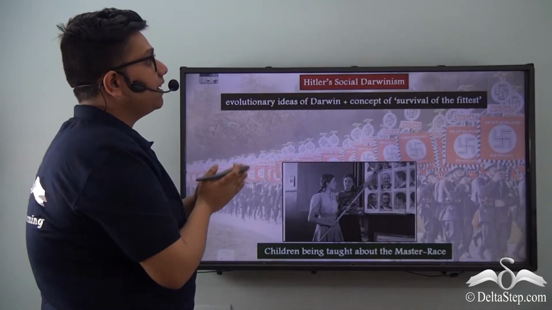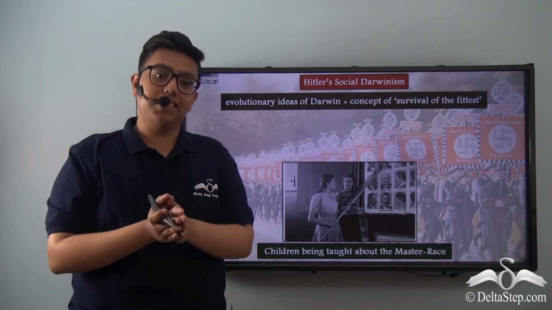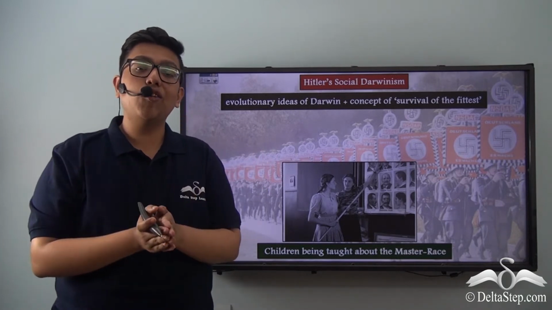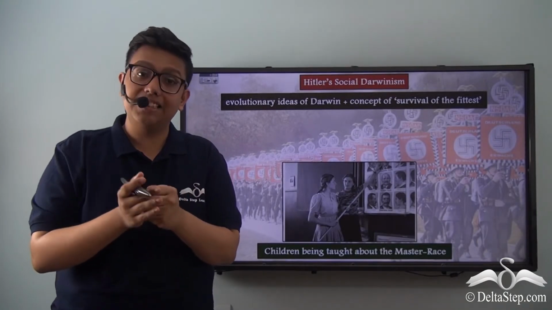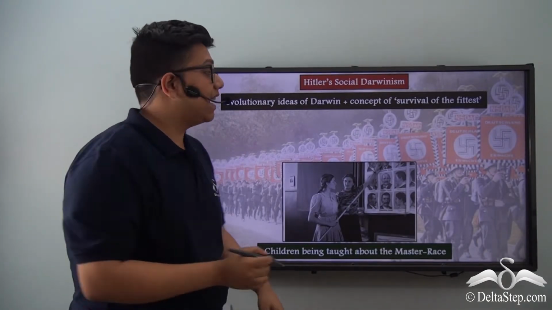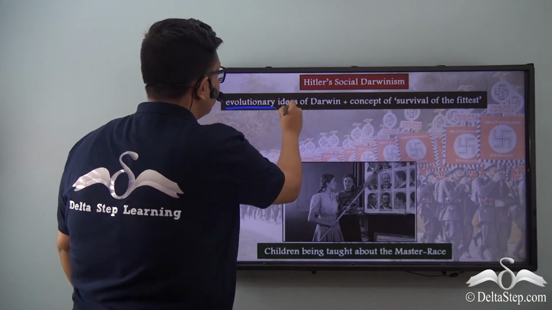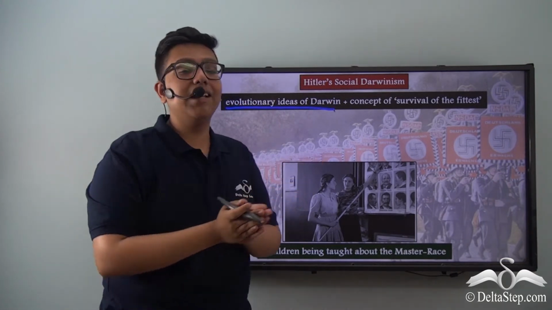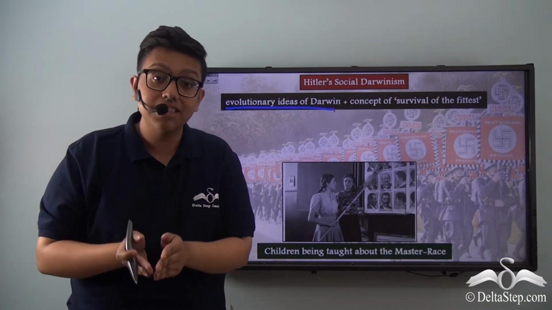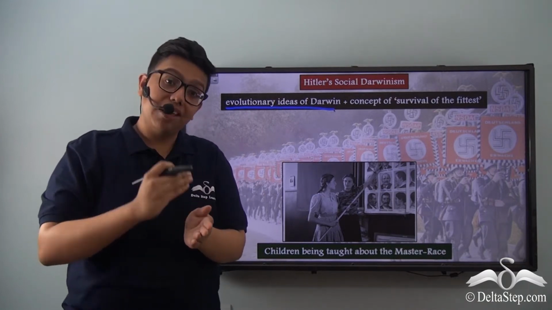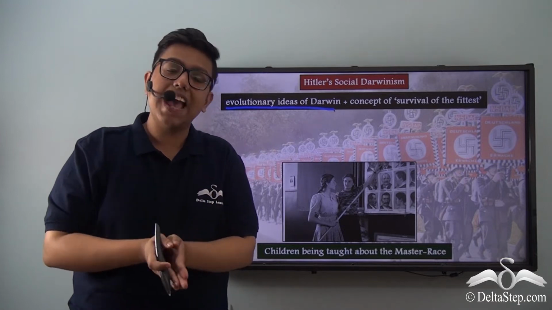Now, to propagate and further this master race concept, Hitler used scientific facts and scientific theories which he purposely misinterpreted. He used the evolutionary ideas of Darwin. We have read about Darwin in biology, and we saw how his work on evolutionary biology has given us the concept of evolution of all living species and humans.